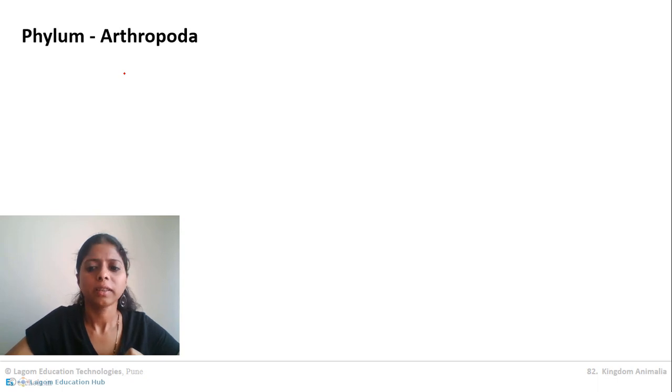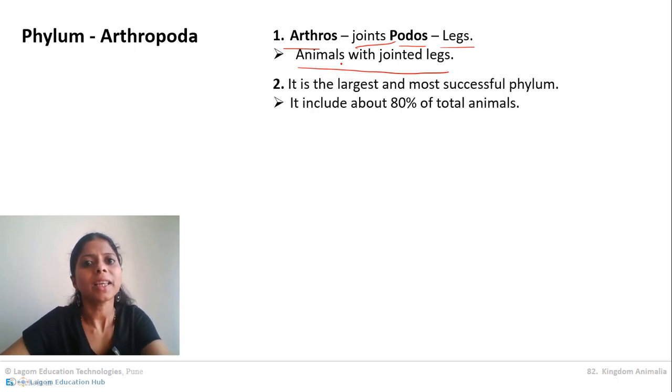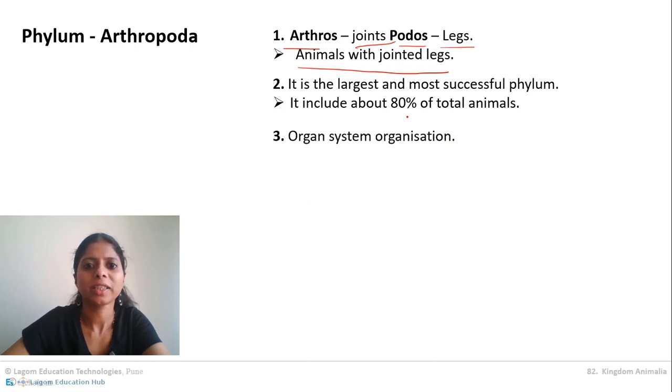So let us begin with the characteristics of arthropoda. Now the first characteristic, which I just explained to you: arthro means jointed and poda means legs. So animals with jointed legs are included in arthropoda. The next characteristic is that around 80% of total animals are included in this phylum.